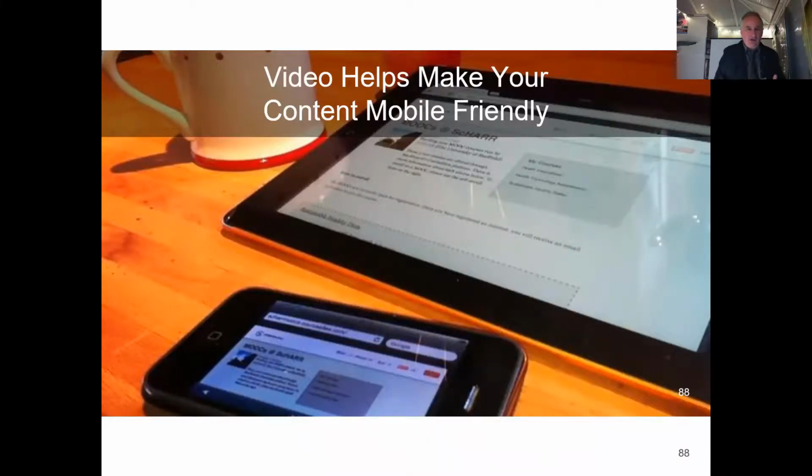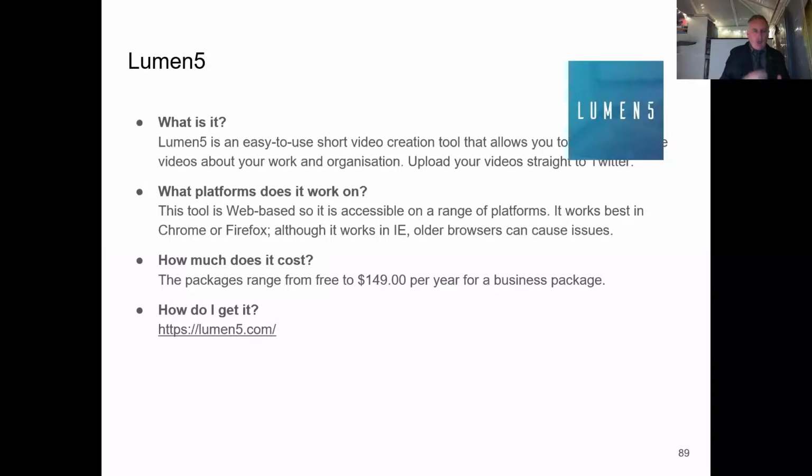So just to kind of reiterate that. Lumen 5 is a really great tool. It allows you to make very short, punchy videos that are basically little kind of storyboarded videos with text and music. The free account is very good, but it's well worth perhaps paying the $149 for a business package, which will open up more graphics, more images,